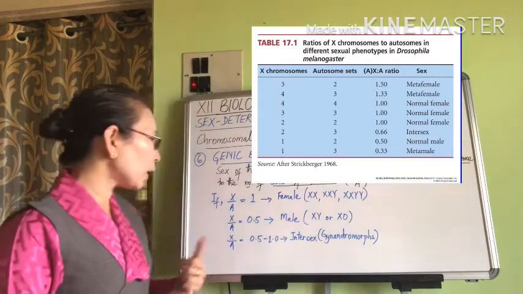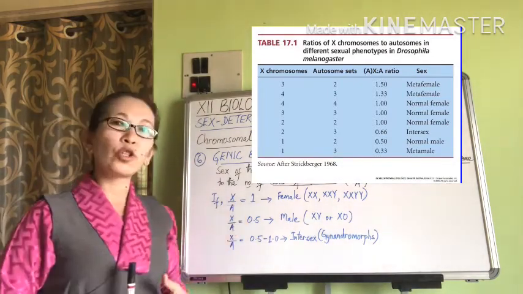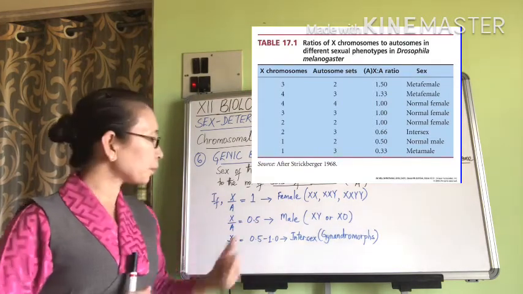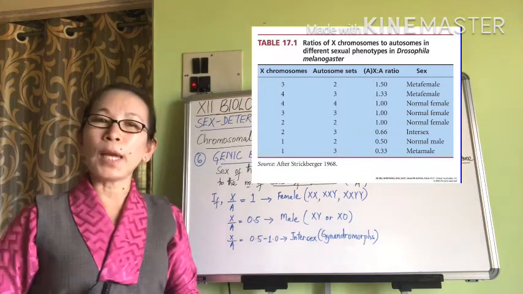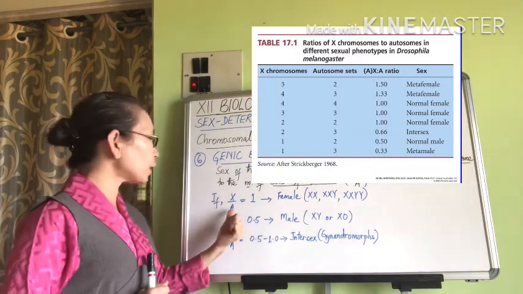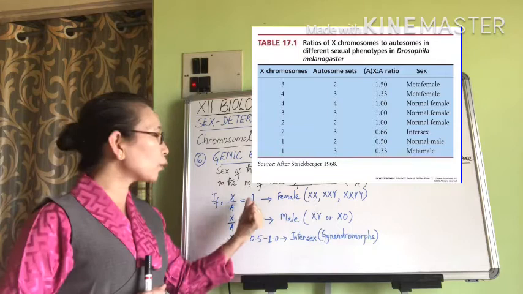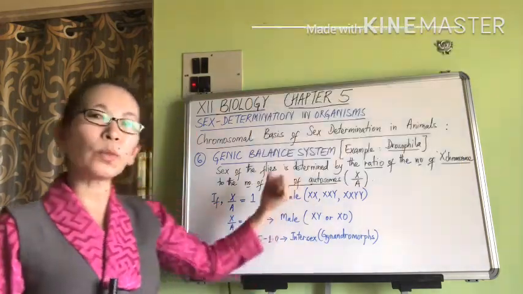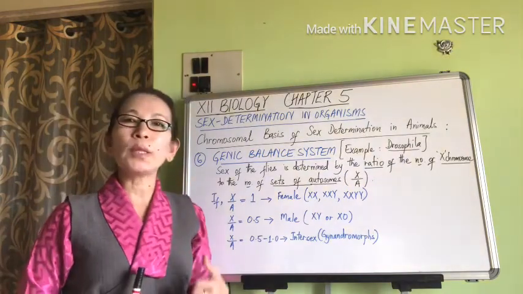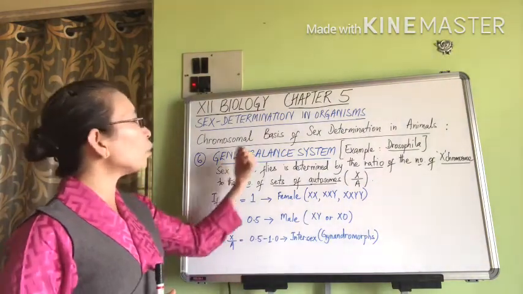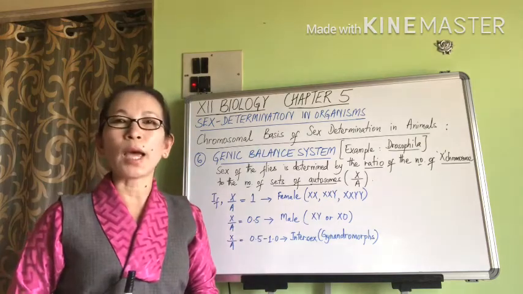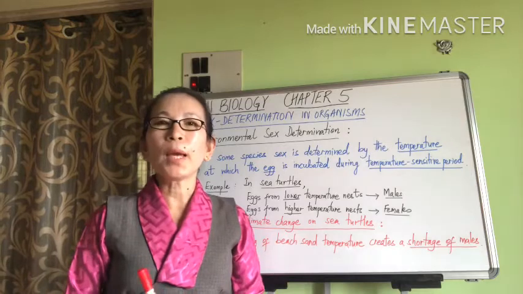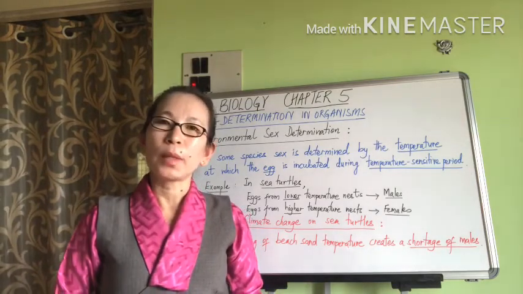And then we can also expect an X by A ratio lesser than 0.5. Then it becomes a super male or meta male, and if the X by A ratio becomes greater than 1, then it becomes a super female or meta female. So in this way, we have discussed all the major types of chromosomal sex determination systems in animals. Apart from the chromosomal sex determination system, many other sex determination systems exist.